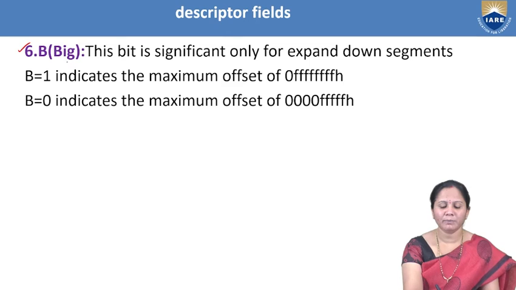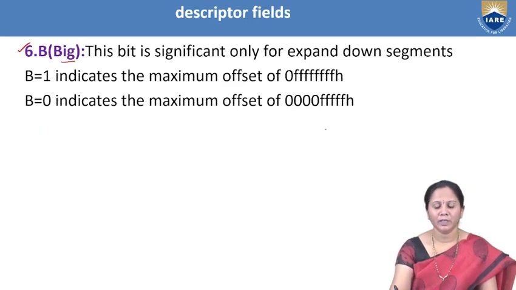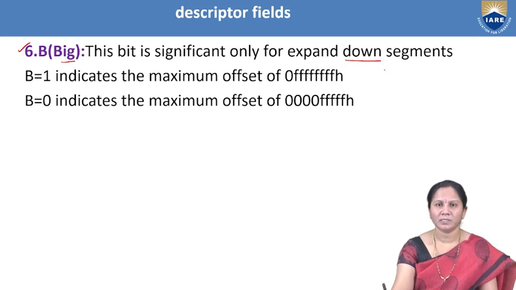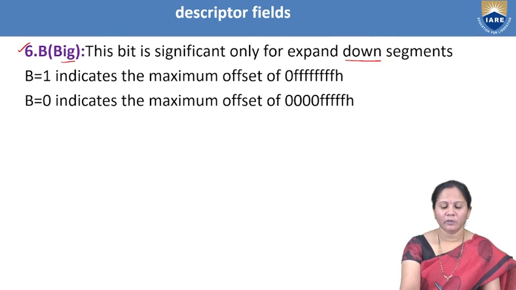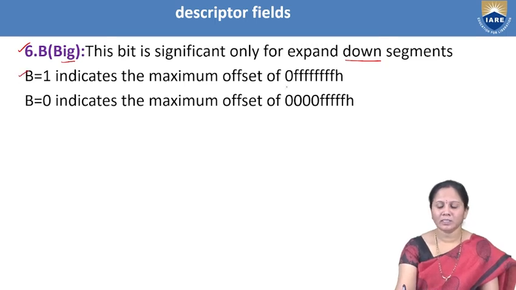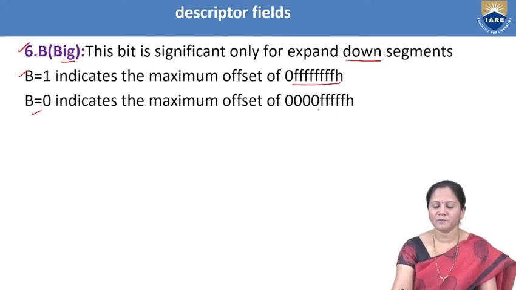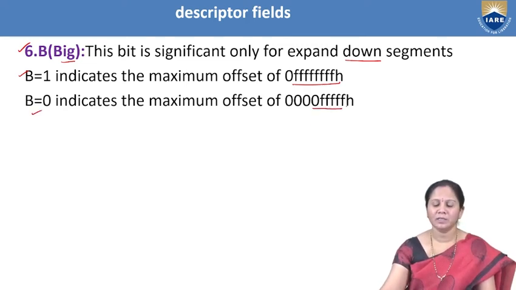Now, the next bit is the B bit. Here B stands for big. So this bit is about expand-down segments. There is one mode of operation, expand-down mode. If B is equal to 1, it indicates the maximum offset of this value. And if B is equal to 0, it indicates the maximum offset address with this value.